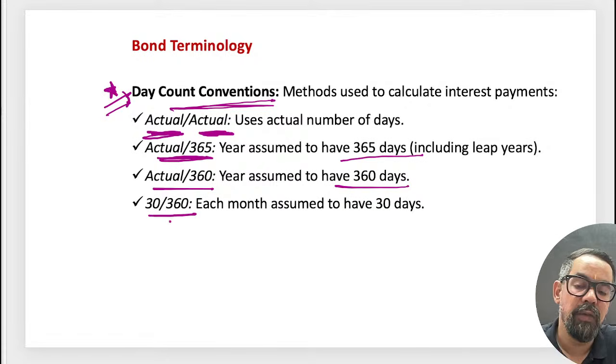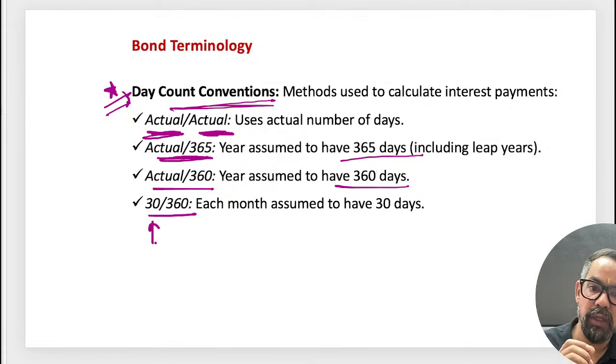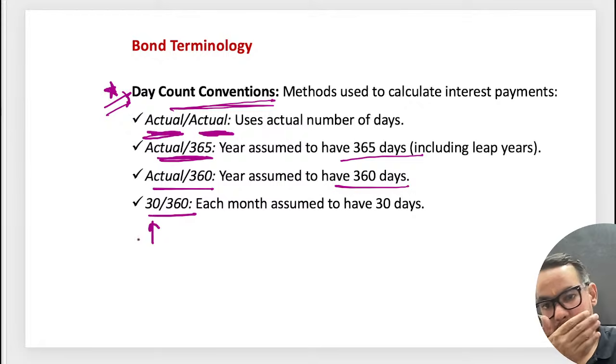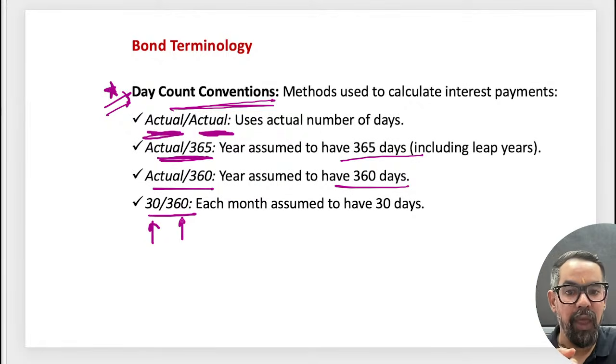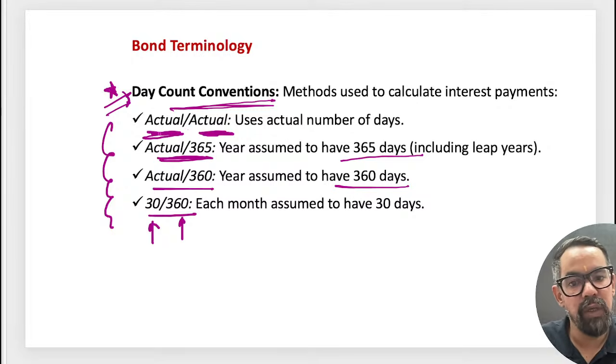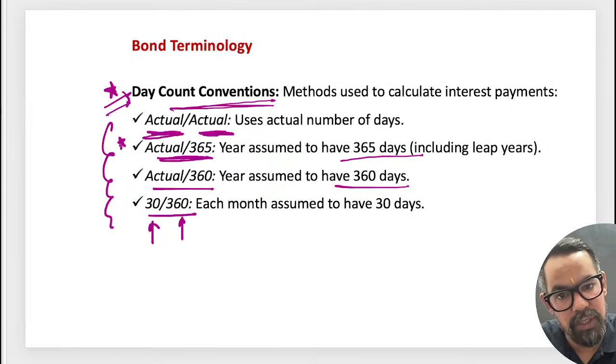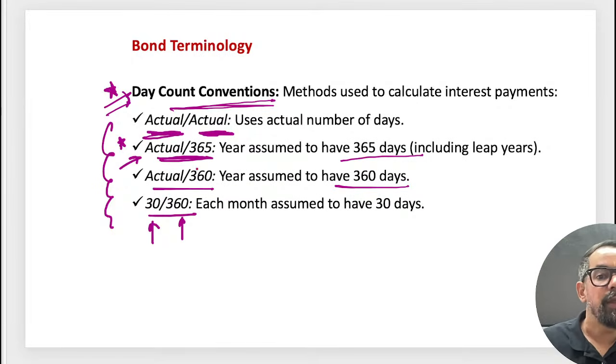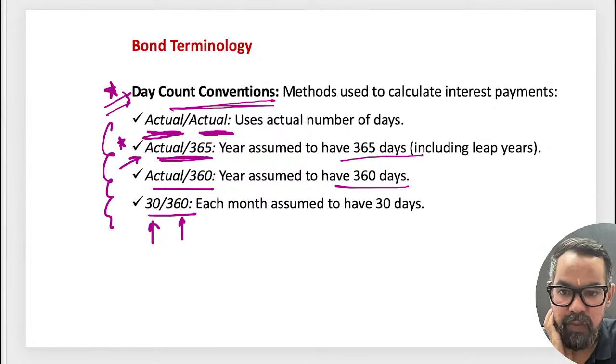With 30/360, we assume 30 days in a month, even in the case of February, and 360 days in a year. When we calculate the interest rate, mostly it is around actual 365. Mostly we use this actual 365. But there are other day count conventions also available in the market, right? Apart from this,